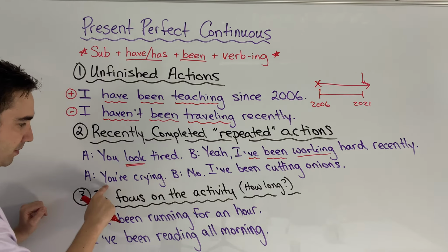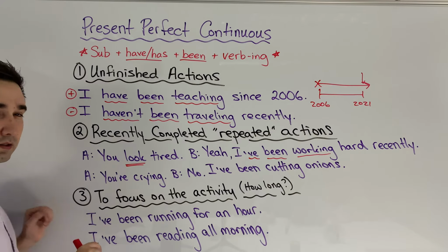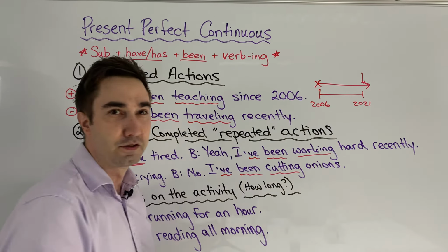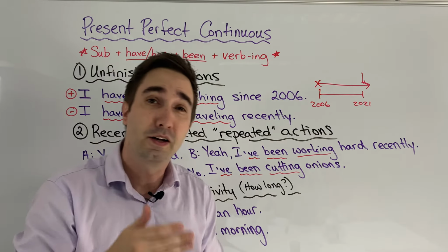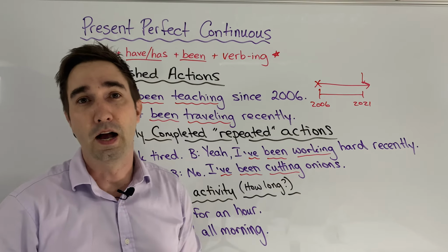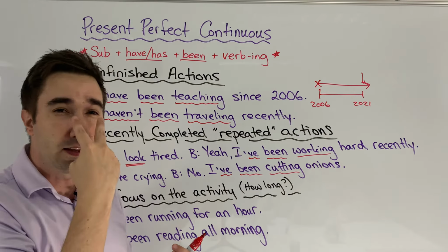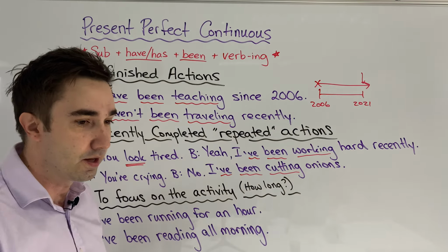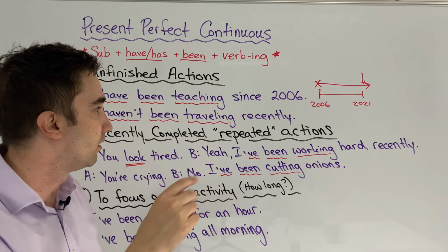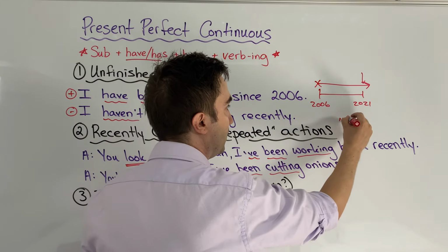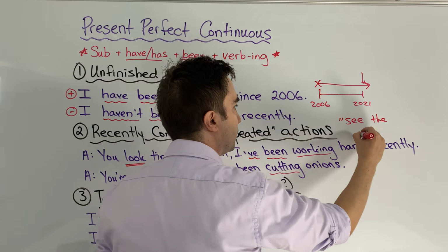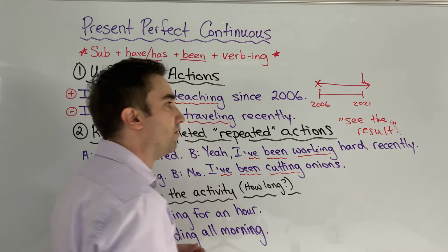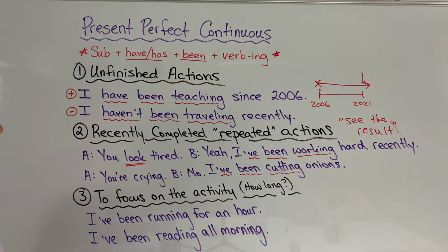For example, maybe A will say, "You're crying," and I say, no, I'm not crying. I've been cutting onions. If you cut onions, you cry. So I've been cutting onions. Don't worry, I'm okay. Maybe I can see that I'm crying, or I can see the cutting board and all the onions there. I can see the result of that action. Really, really important, we can see the result of that action.